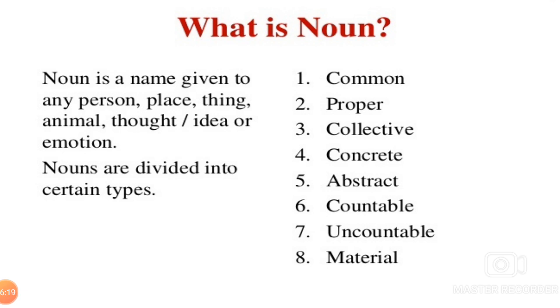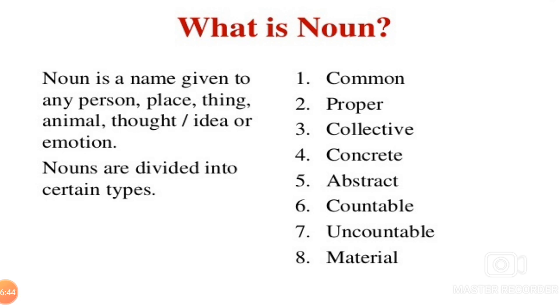What is noun? Noun is a name given to any person, place, thing, animal, thought, idea or emotion.